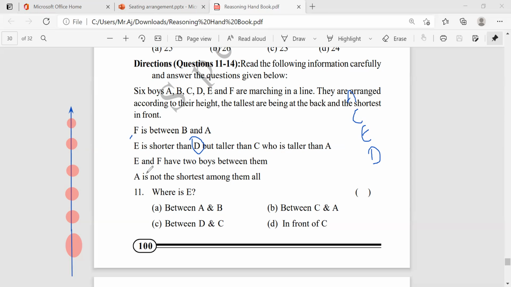And E and F have 2 boys between them, and A is not the shortest among them all. Okay, based on this statement, let me explain what they're saying first of all.